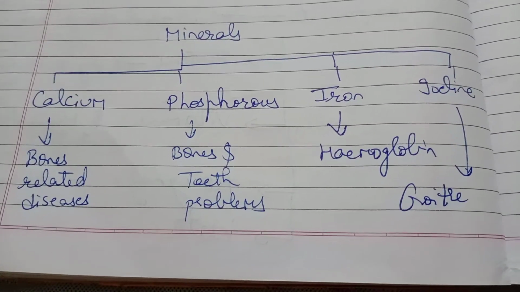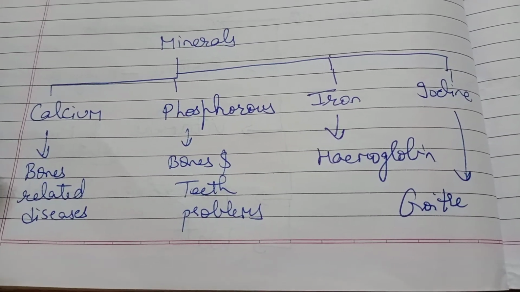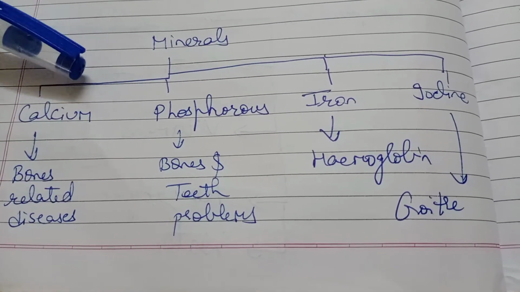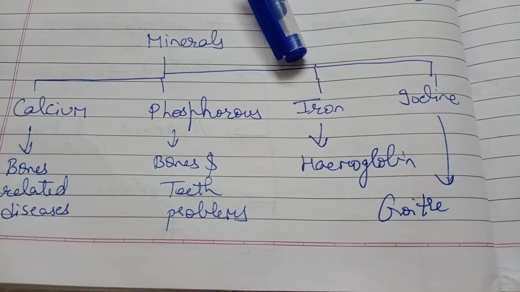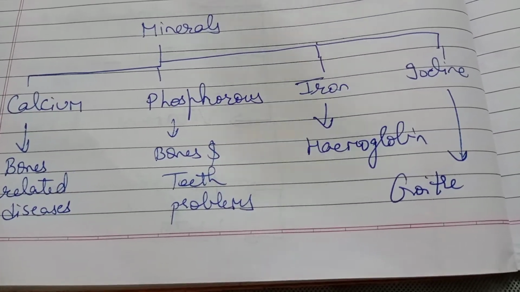Calcium deficiency causes bones related disease. Phosphorus deficiency causes bones and teeth problems. Iron deficiency means there will be no hemoglobin in our body, and iodine deficiency causes the disease called goiter.